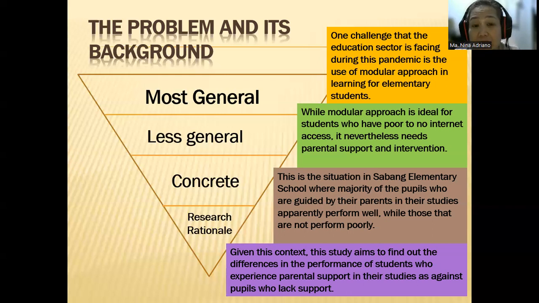It does not mean that when you write your problem and its background, you only have 4 paragraphs. No, you have to develop it so well so that there would be no room for the panel members to ask, why did you conduct this study? Because everything should be reflected already in this particular section, which is the problem and its background.